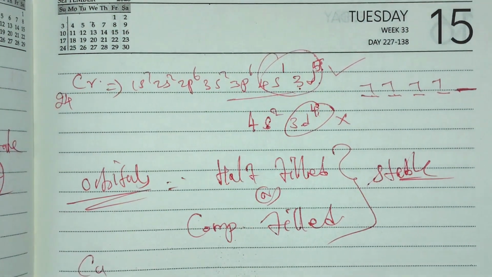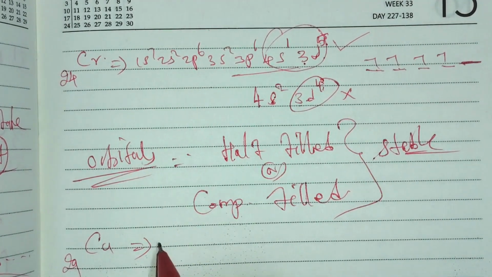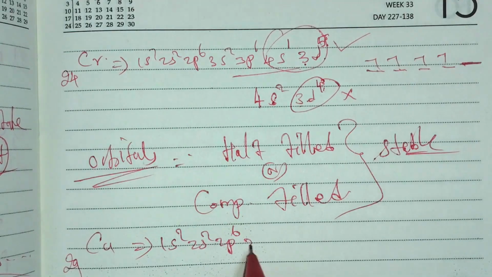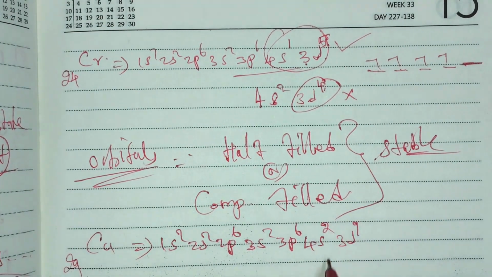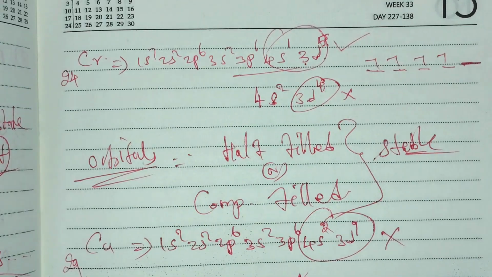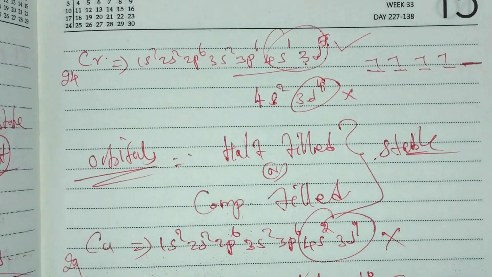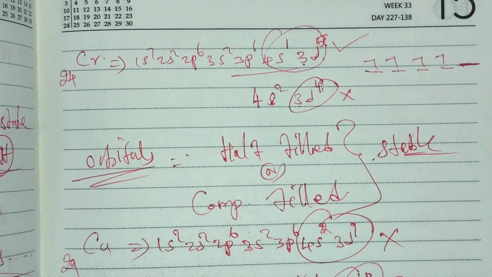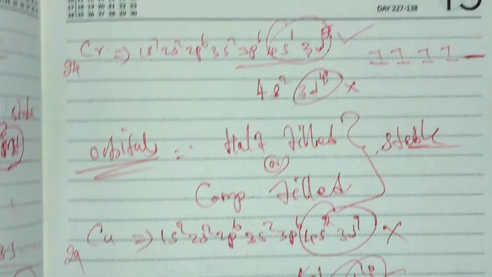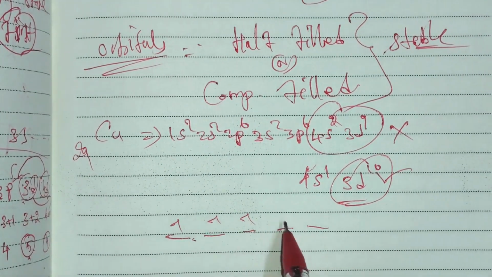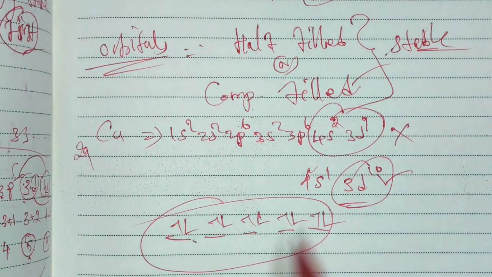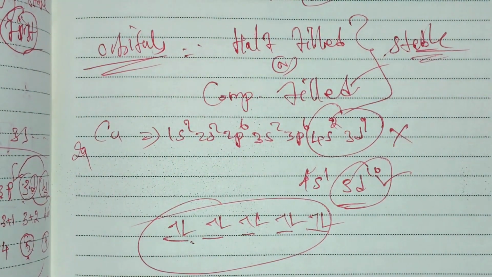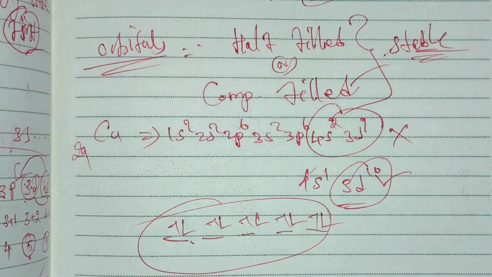Similarly, take copper, atomic number 29. The expected electronic configuration is 1s2 2s2 2p6 3s2 3p6 4s2 3d9, but 4s1 3d10 is the correct one, because 3d10 is a completely filled d orbital: 1, 2, 3, 4, 5, 6, 7, 8, 9, 10. It is completely filled, so it is more stable. Okay, these two are the exceptions in the actual electronic configuration.